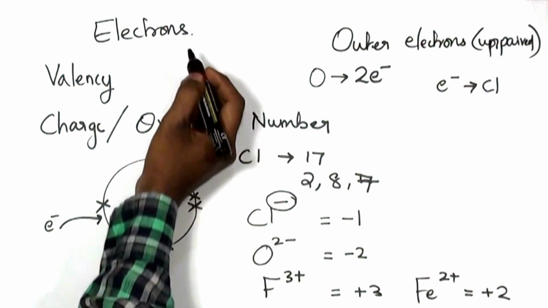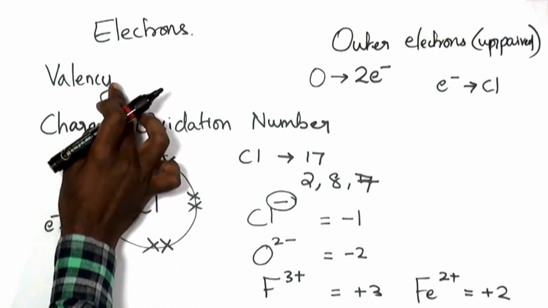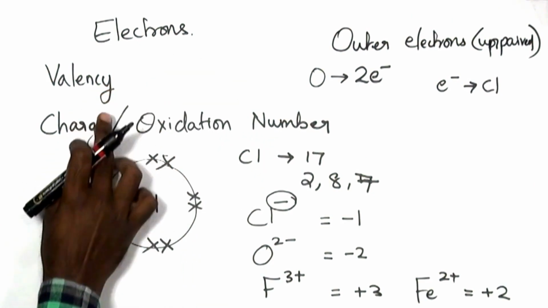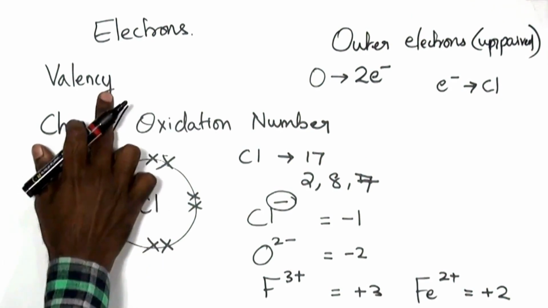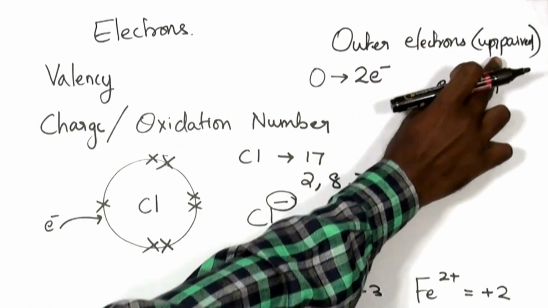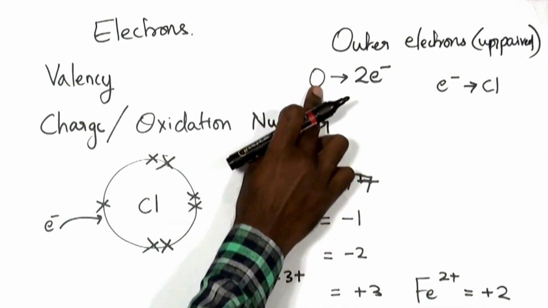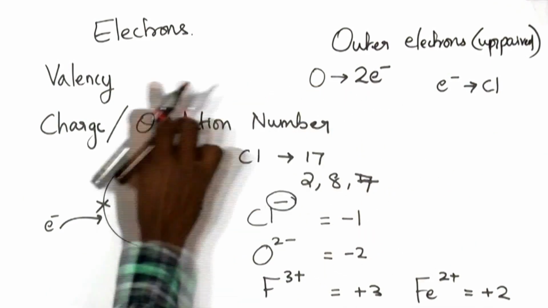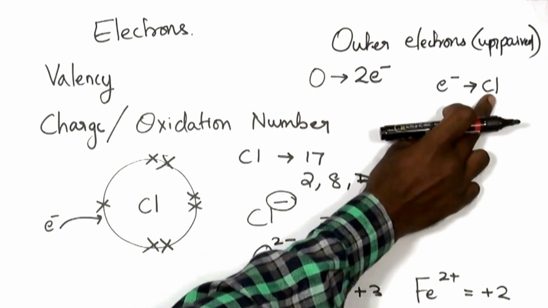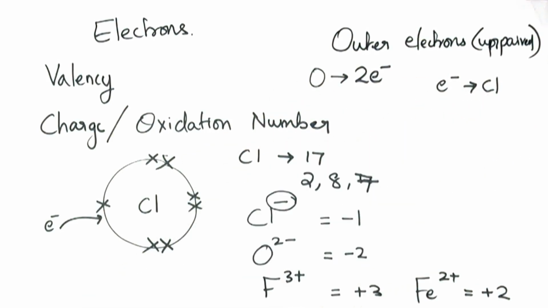So once again, on the concepts of electrons, you need to know two terminologies: the valency and the charge. Valency refers to the outermost electrons that are unpaired, and specifically those that undergo bonding. Oxygen has 2 unpaired electrons, so the valency of oxygen is 2, and chlorine has 1, so the valency is 1.